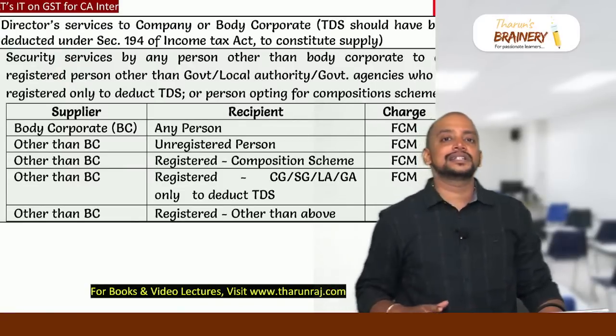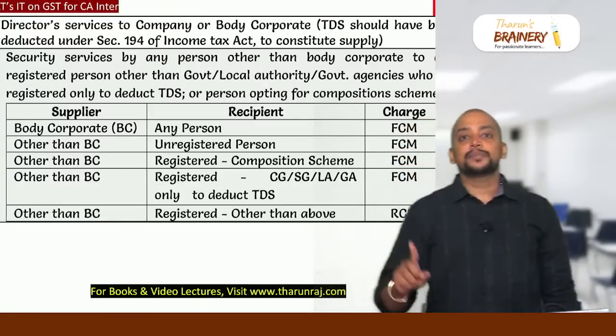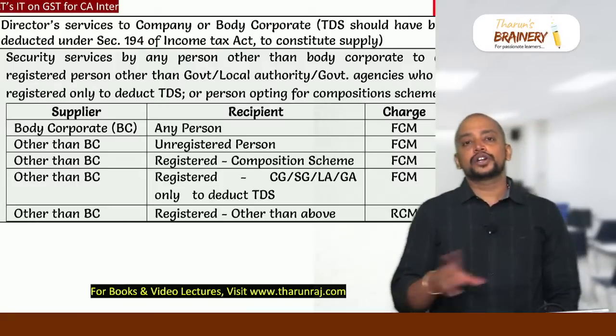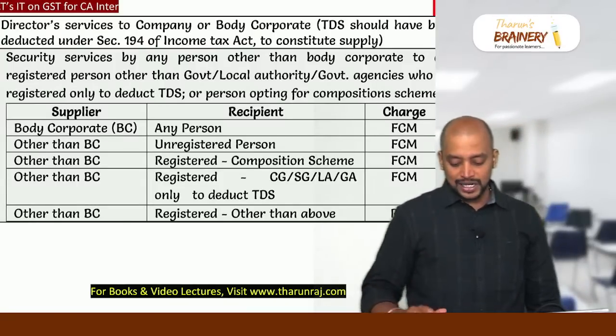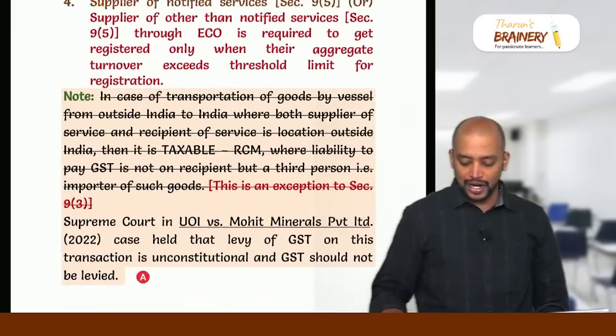Then security agency services. For security agency services, we have two conditions. Supplier should be other than body corporate, and the recipient should be registered, but not opting for composition scheme or not registered only to deduct TDS. So that is about security agency services. So this is about entries 93, 94 and 95.